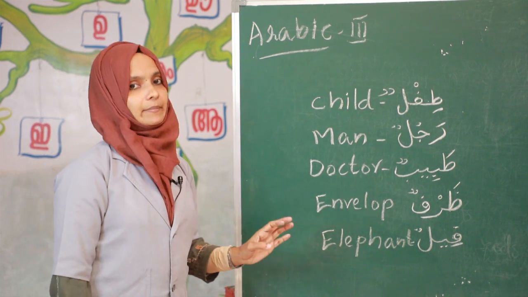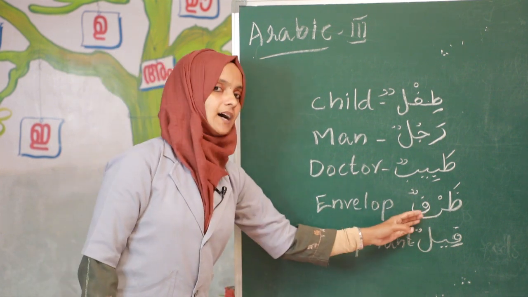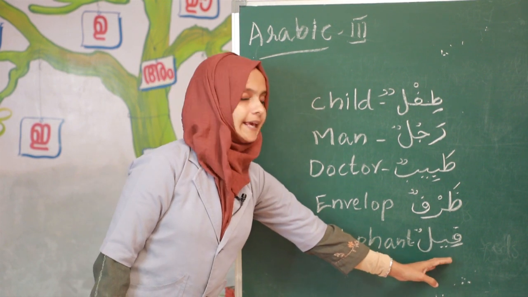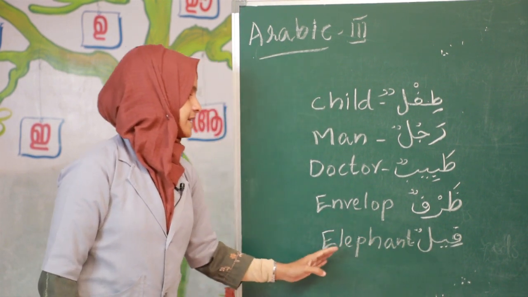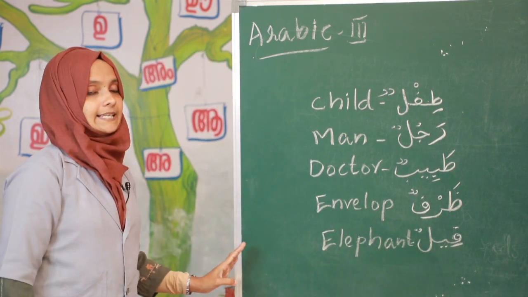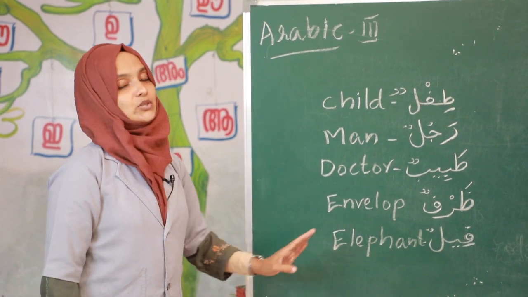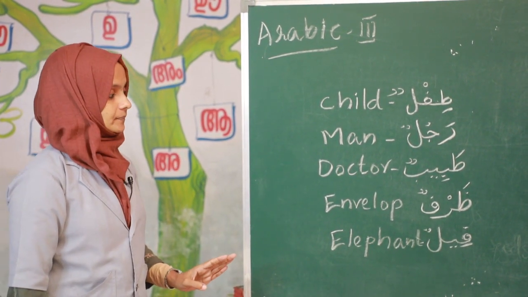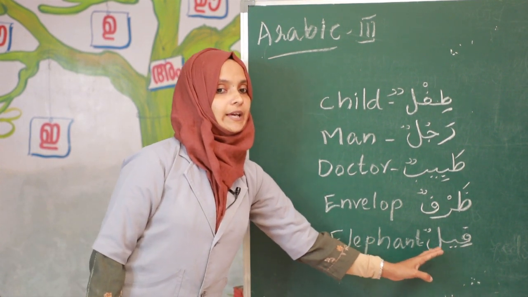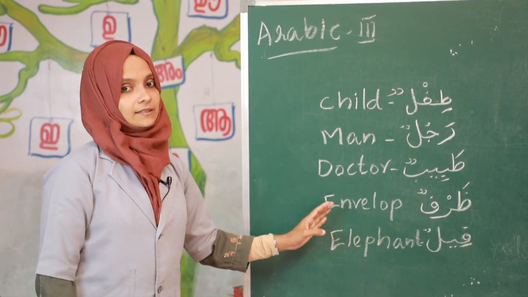How to say in Arabic? Hada larfun. The next word is feelun, elephant. This is an elephant. How to say in Arabic? Hada feelun.